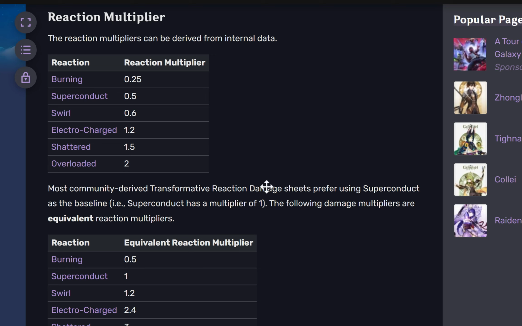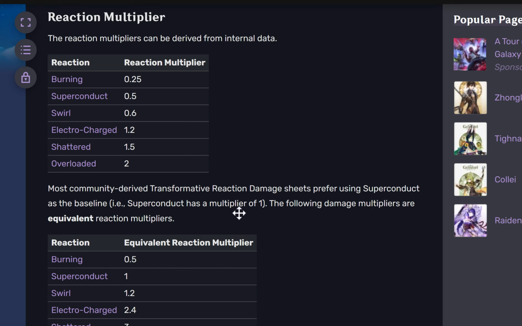So when we see 1.15 and 1.25 for aggravate and spread, they follow this table here. But because I'm using this in my math, when I take the 1.15 and 1.25, I actually have to double them. And they are not doubled right now.